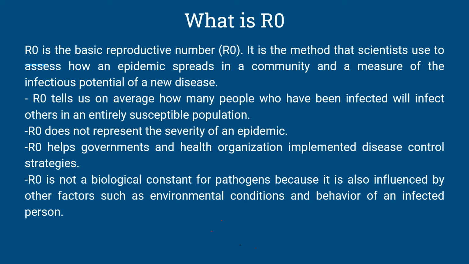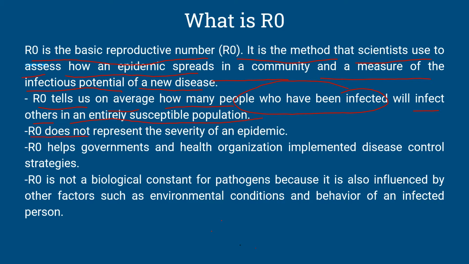Firstly, I will talk about what R0 is. R0 is the basic reproductive number. It is a method that scientists use to assess how an epidemic spreads in a community and a measure of the infection potential of a new disease. R0 tells us, on average, how many people who have been infected will infect others in an entirely susceptible population.